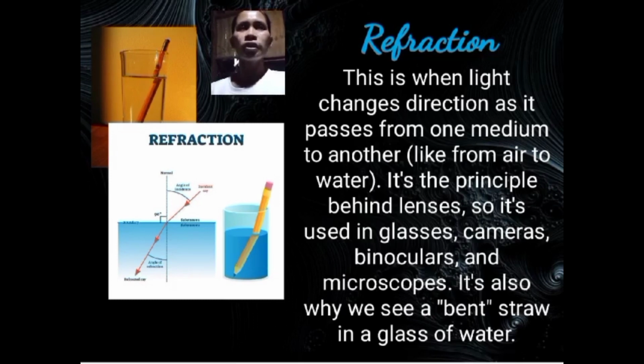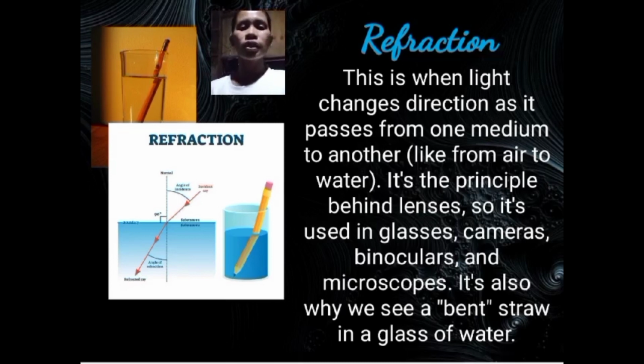Number 5 is the corrective lenses. Eyeglasses and contact lenses use refraction to correct vision problems such as nearsightedness or myopia, farsightedness or hyperopia, and astigmatism by altering the path of light entering the eyes. These lenses help focus light onto the retina, improving vision.